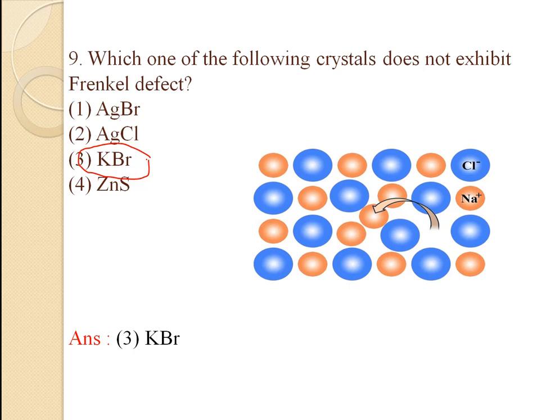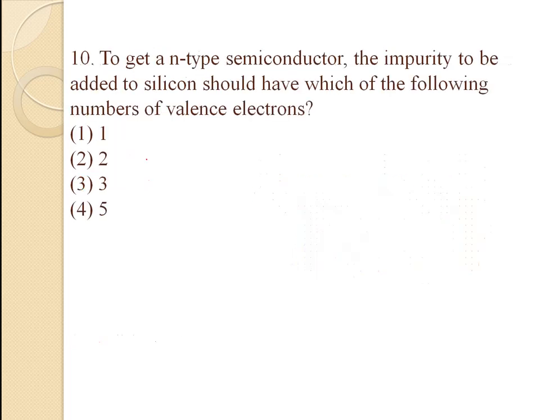KBr. And the next question: to get an n-type semiconductor, the impurity to be added to silicon should have which of the following number of electrons? Here the options are 1, 2, 3 and 5. N-type semiconductors are prepared by doping pentavalent elements like phosphorus or arsenic, or group 15 elements. Pentavalent elements means they have 5 valence electrons, they are having 5 valency. So the right answer is 5. Option 4 is the right answer.